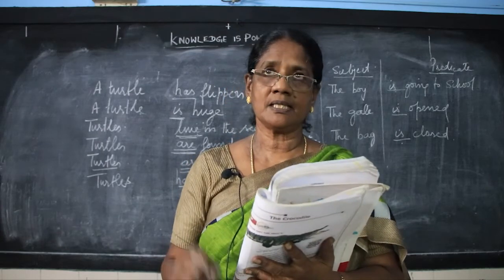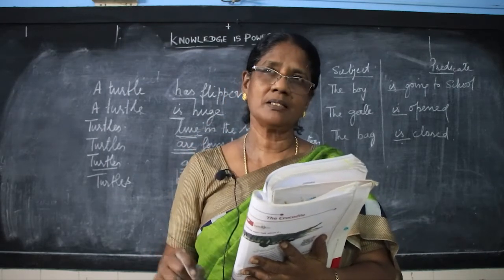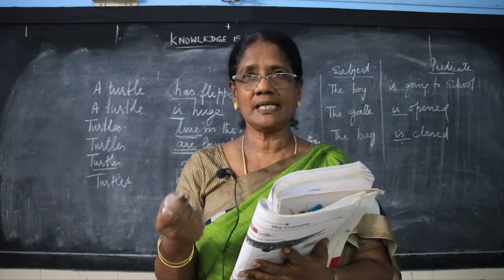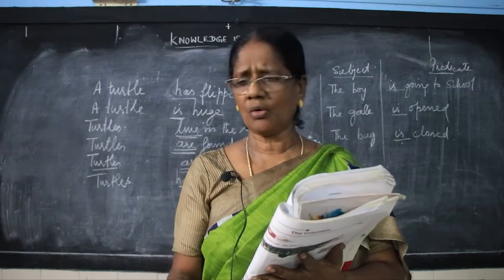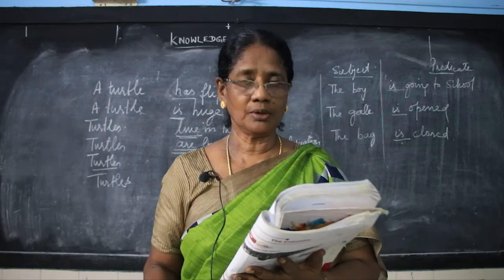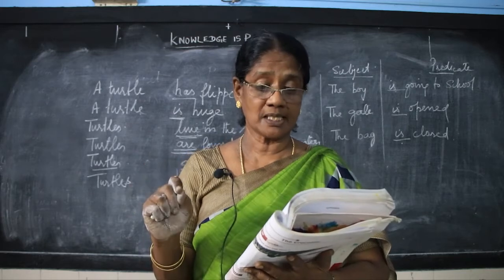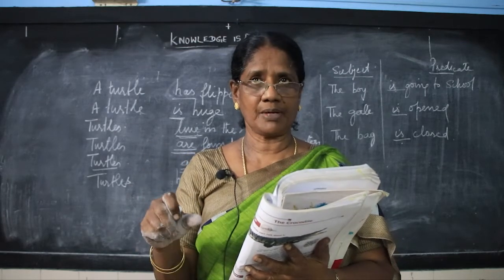Tortoises eat grass, they feed on fresh grass, plants, flowers, tender leaves, shoots, and small weeds. They feed on all these things. But here the turtles eat insects and bugs. It eats a lot of insects and bugs.